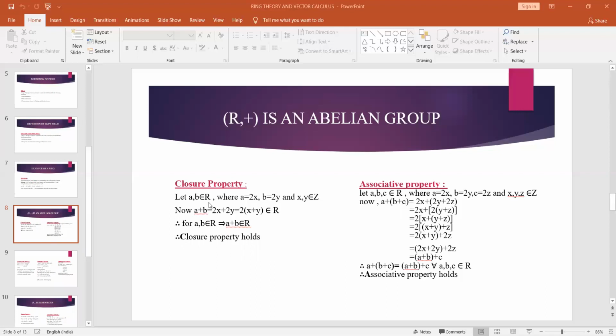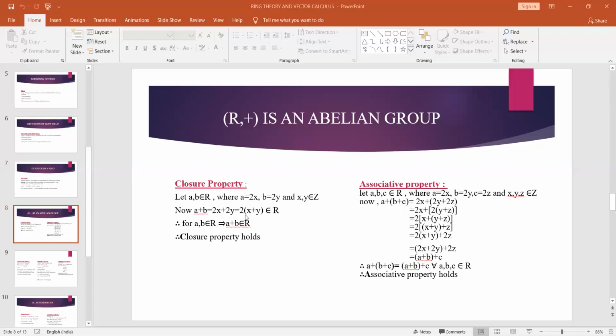According to the definition of R, every element in R is of the form 2 into x. So I have written a equal to 2x and b equal to 2y, where x, y belong to Z. Z is the set of all integers. Now I am considering a plus b. a plus b is nothing but 2x plus 2y. If we take 2 common, we get 2 into x plus y. Since x, y are integers, the sum of two integers is also an integer, so x plus y belongs to Z. So 2 into an element in Z belongs to R by the definition of R. If we get an integer, then we get an even integer in R.